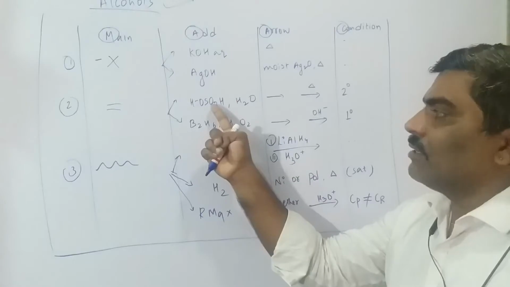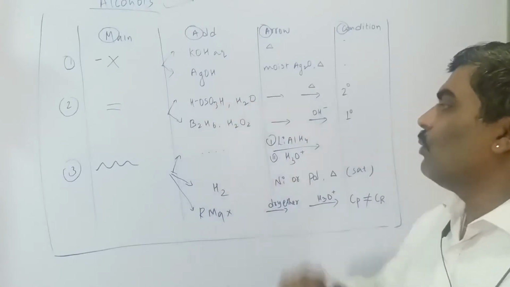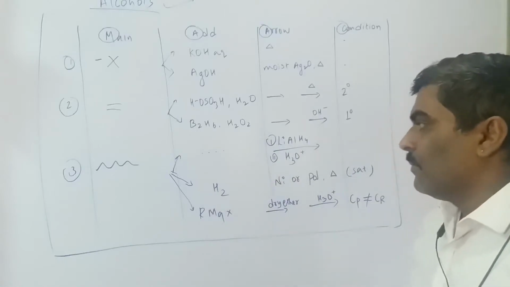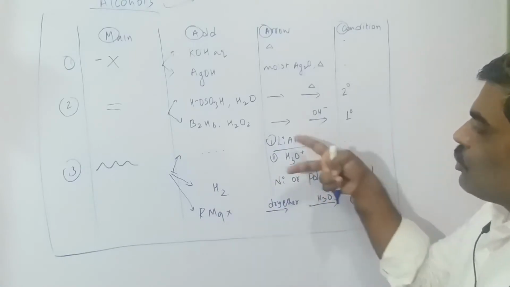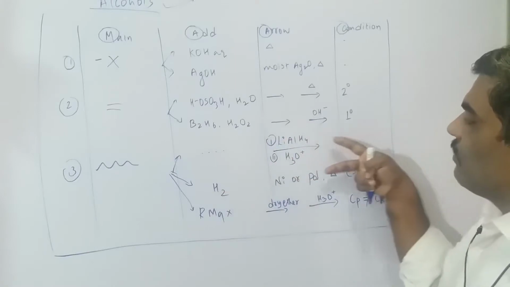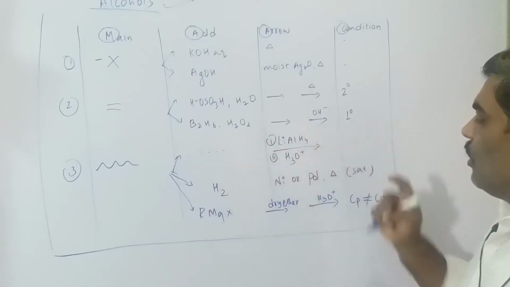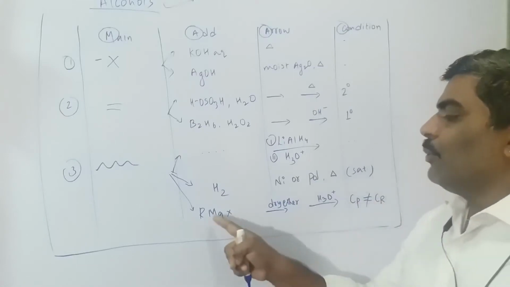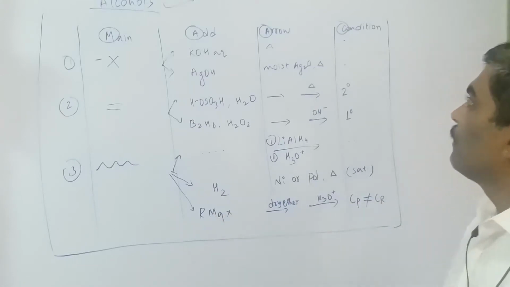Here sulfuric acid concentrated in water. Very important is this. See, for these two, carbon is the same on the right side and left side. Only for this Grignard, if there is a difference in carbon, we use Grignard's reagent.